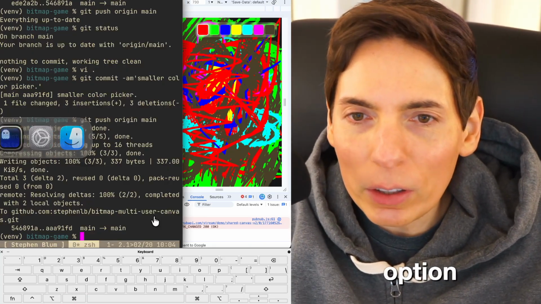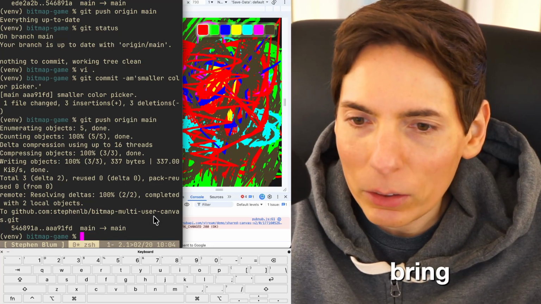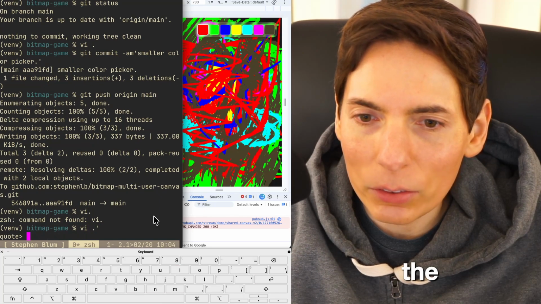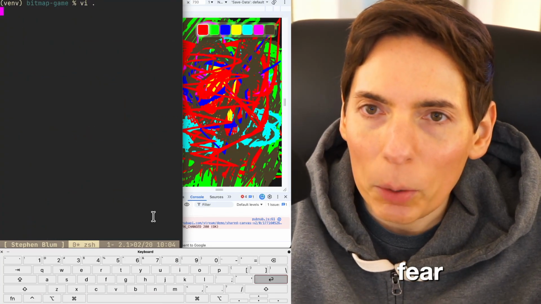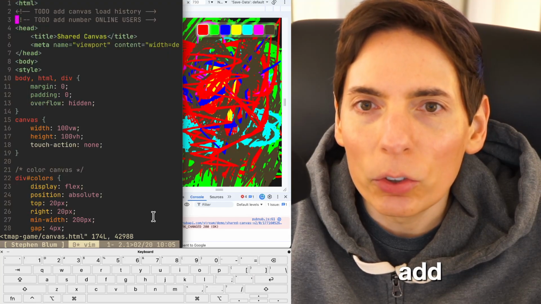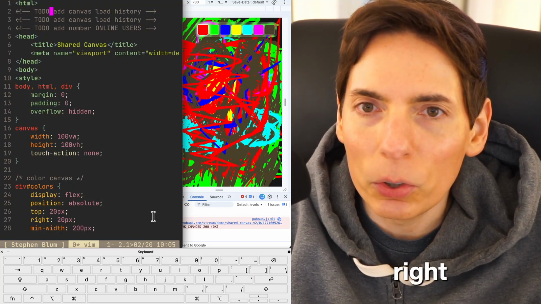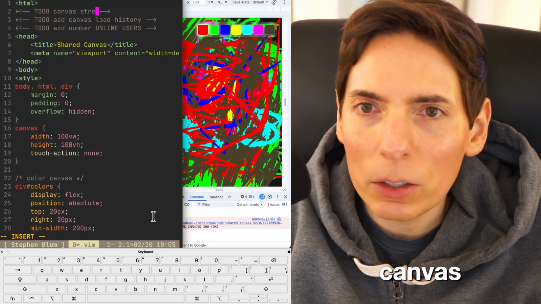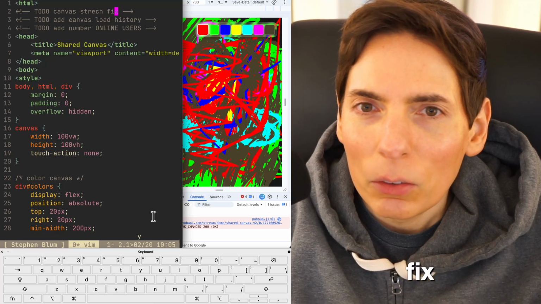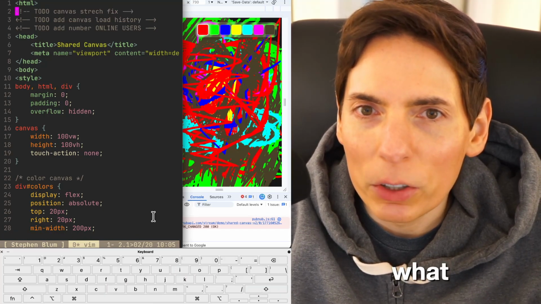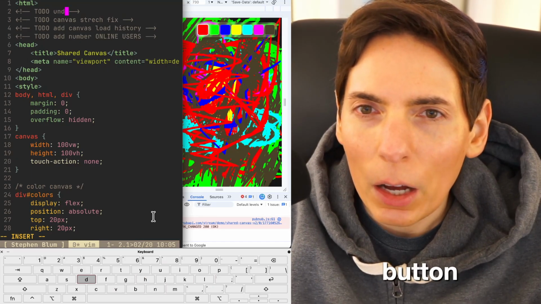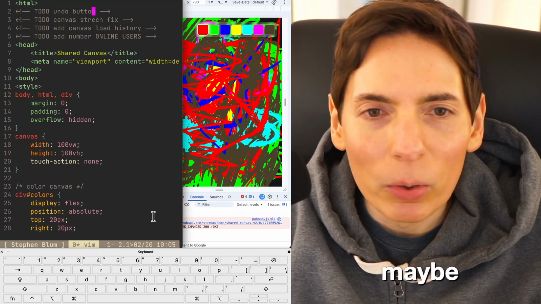Undo option sounds good. Maybe we'll bring that in. Let me pull up the file and then we'll add notes into it. We've got a couple of to-do items up here. So to-do: we could add canvas stretch fix. And Spider-Man Toby, you said the undo button. Maybe we'll get that.